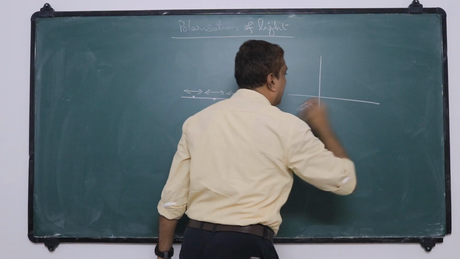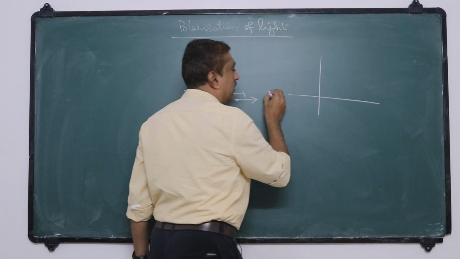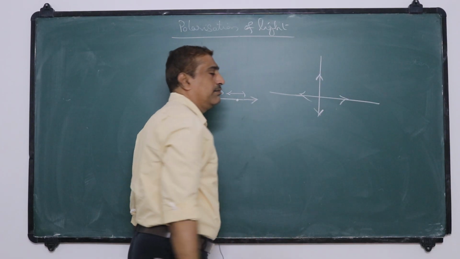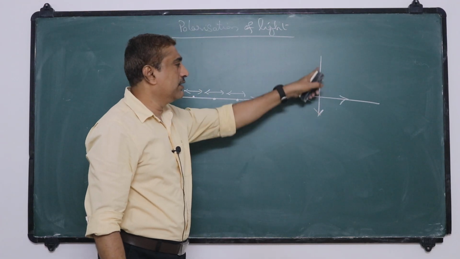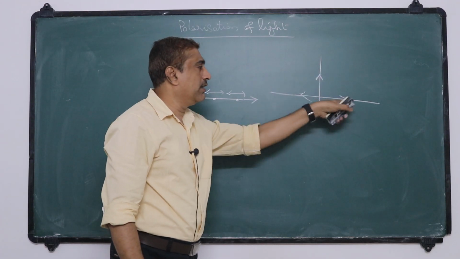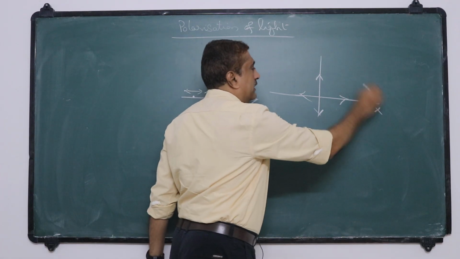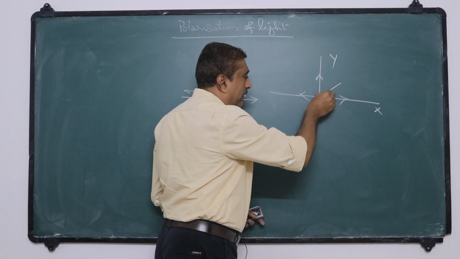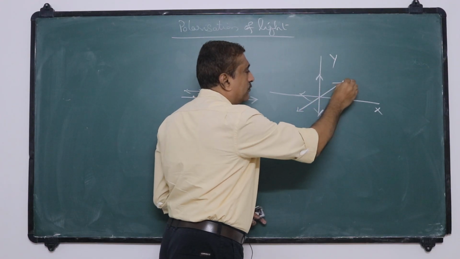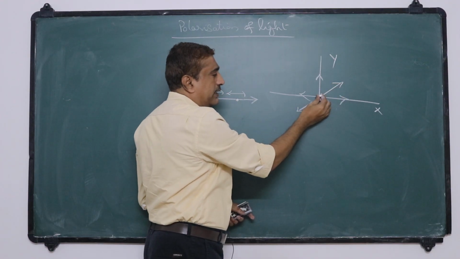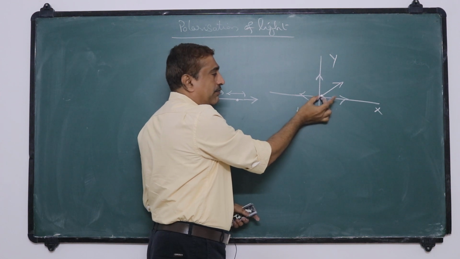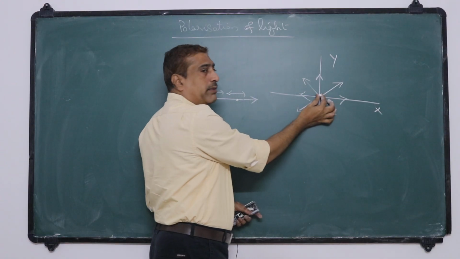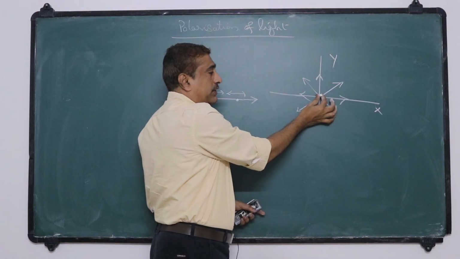Suppose this is the xy plane and this is the z-axis. The particles may vibrate along this direction or this direction. The particle may vibrate along this direction also, because this particular line is also perpendicular to the z-axis. It is also perpendicular to the direction of propagation.